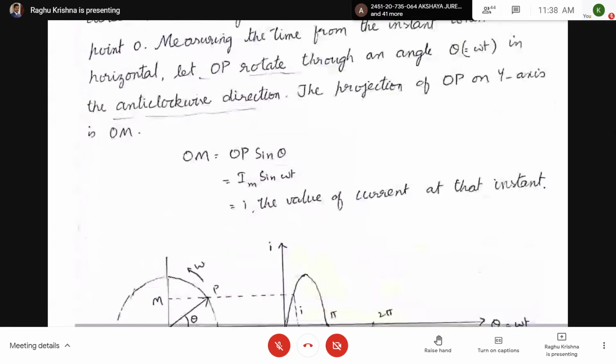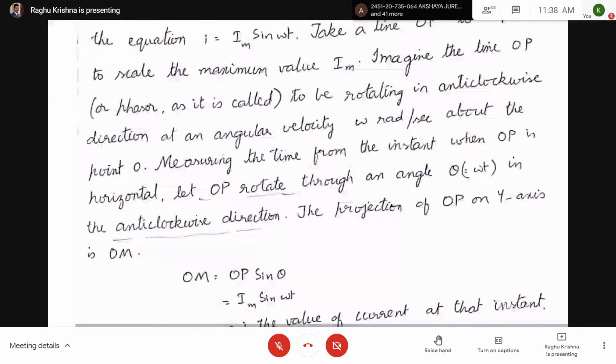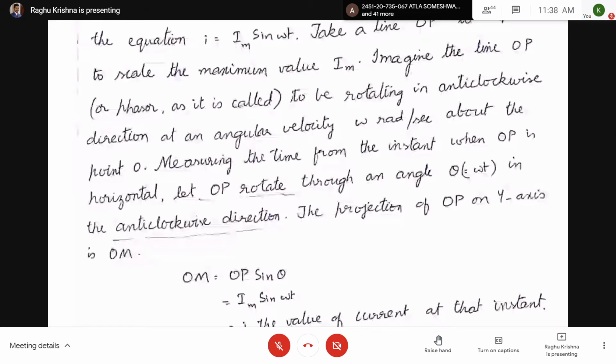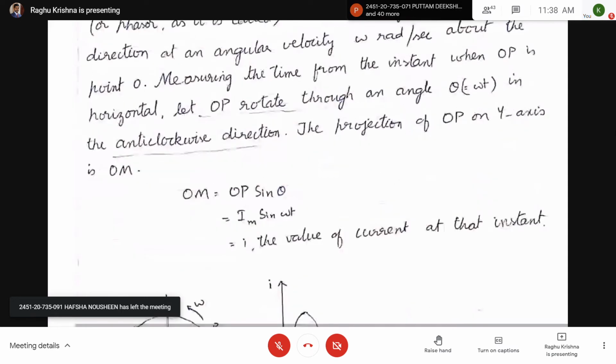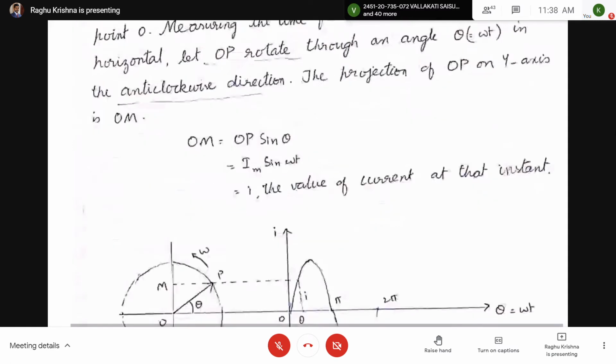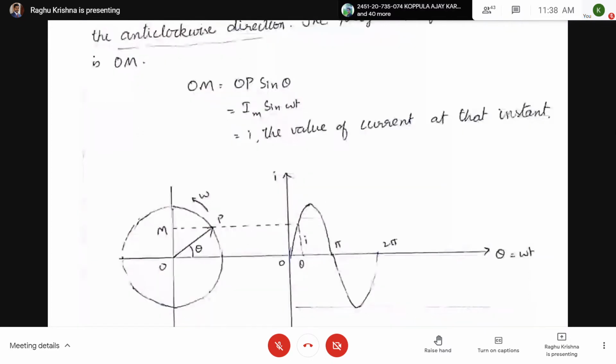Next, measuring the time. So third line from bottom, measuring the time from the instant when OP is horizontal. Now here OP has already traveled an angular distance of theta.